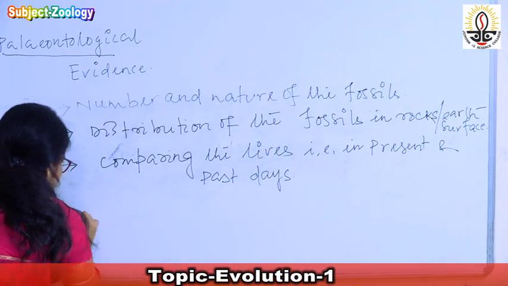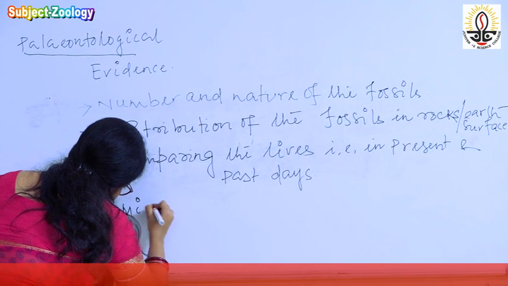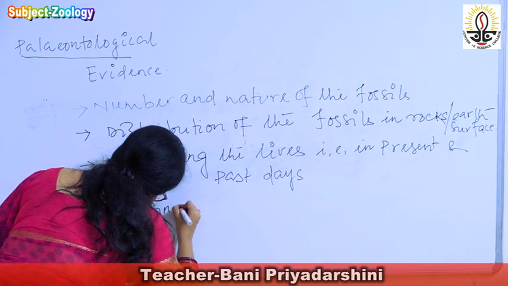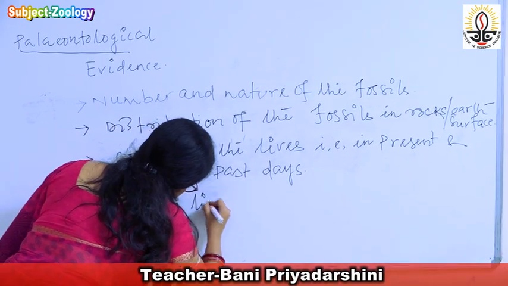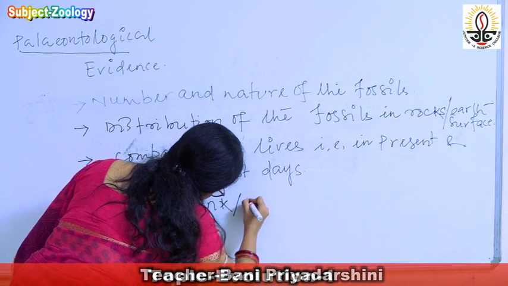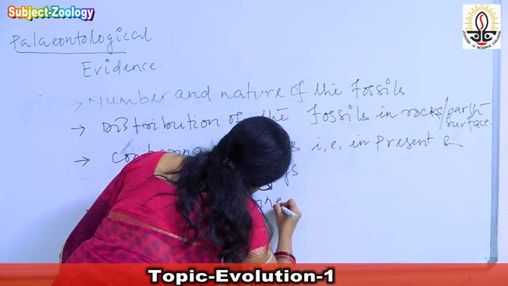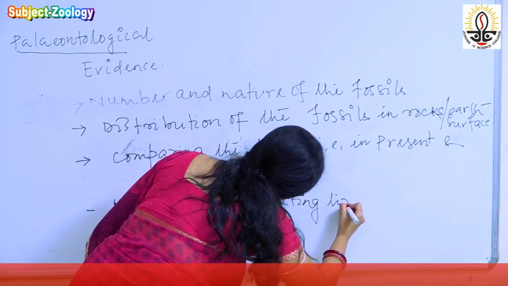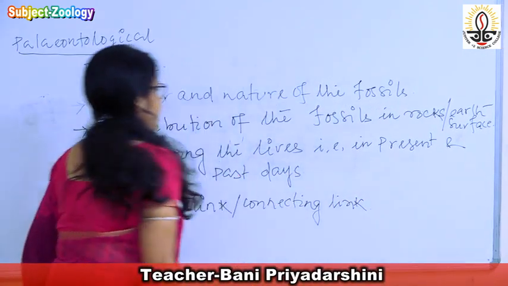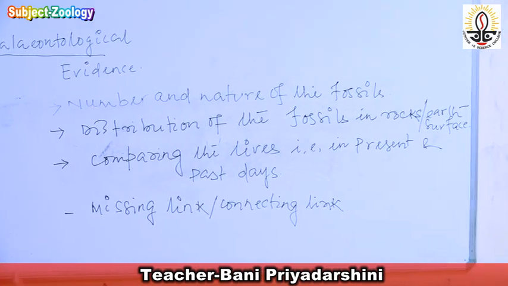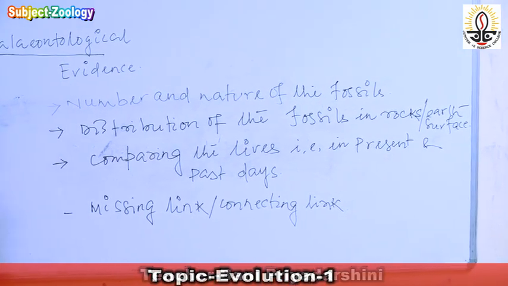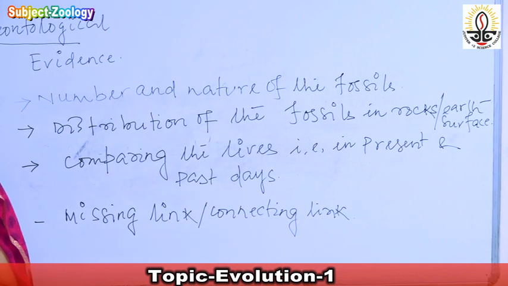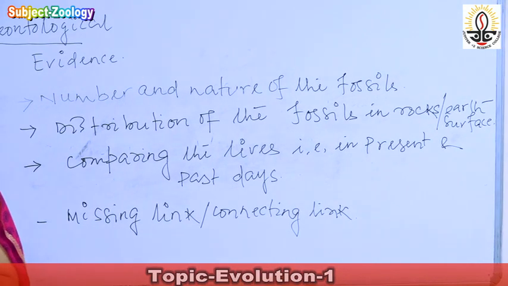And the last one is the missing link or connecting link. So these are the ways how we can derive the evidences by using the fossils.